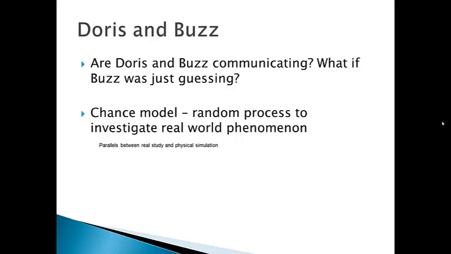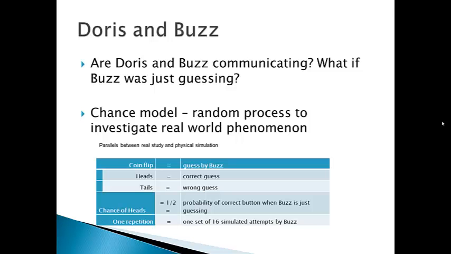What would it look like if Buzz was just guessing? Could he just be guessing and get 15 out of 16 right? Of course he could. The question is, how likely is it? In statistics, we use things called chance models to help us investigate real-world phenomena like Doris and Buzz communicating. Let's look at the parallels between a real study and this physical simulation called a chance model.